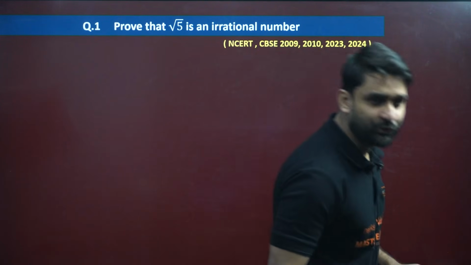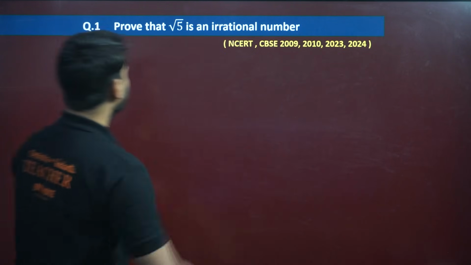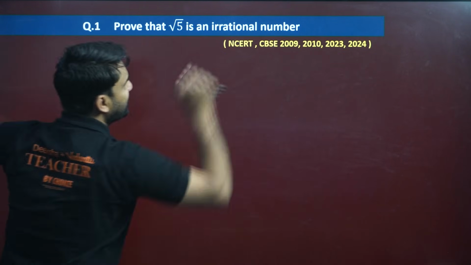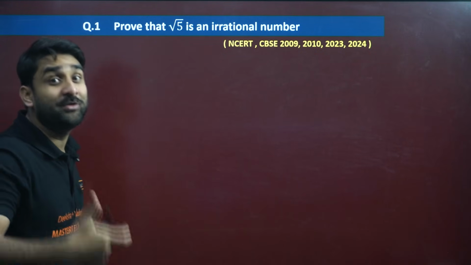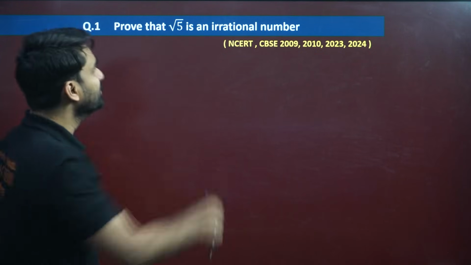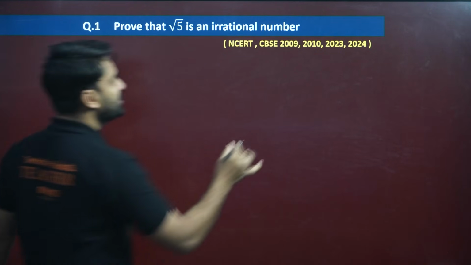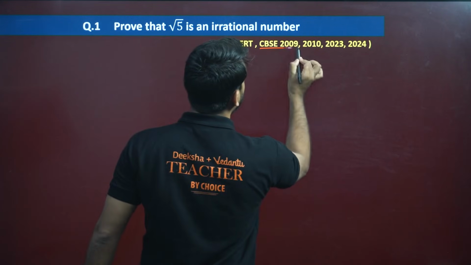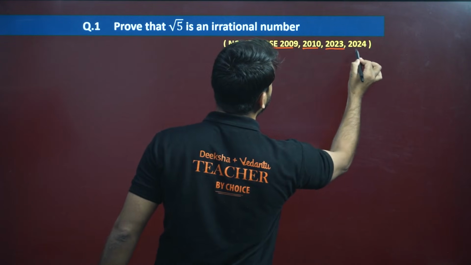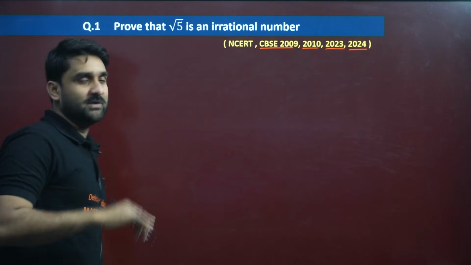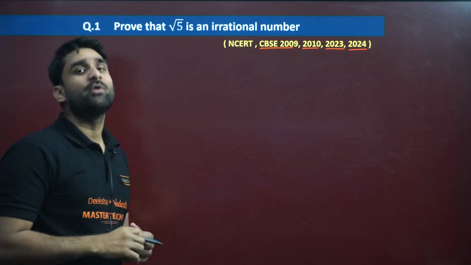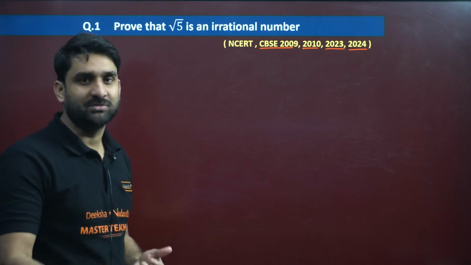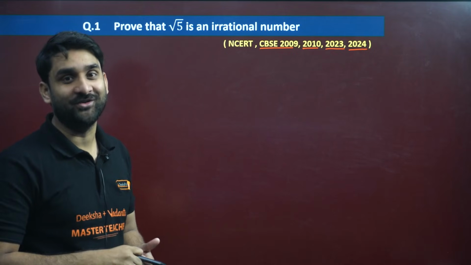Okay, so look at the first question, my dear. Prove that root 5 is an irrational number. We all know root 5 is an irrational number because root 5 cannot be represented in the form of p by q, right? So how can we prove this? This question is frequently asked by CBSE in 2009, 2010, 2023 and 2024, my dear. Generally this question is solved using the contradiction method, also called the assumption method, okay?